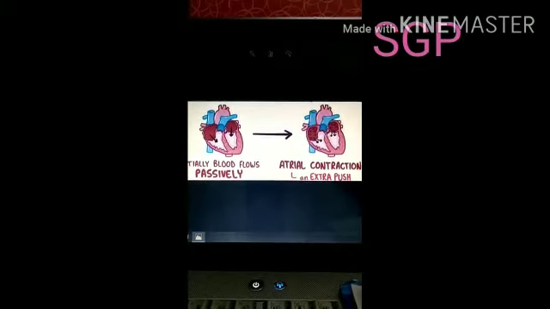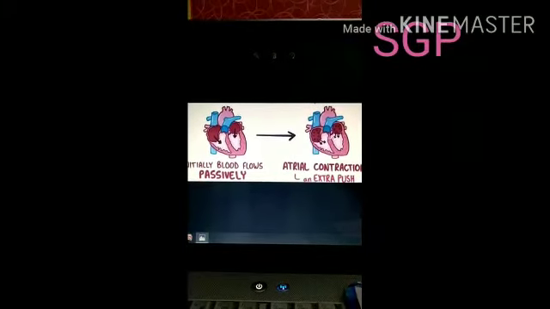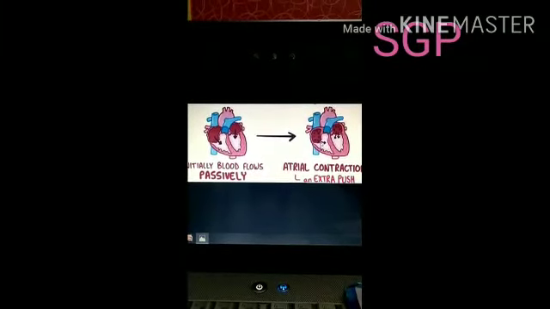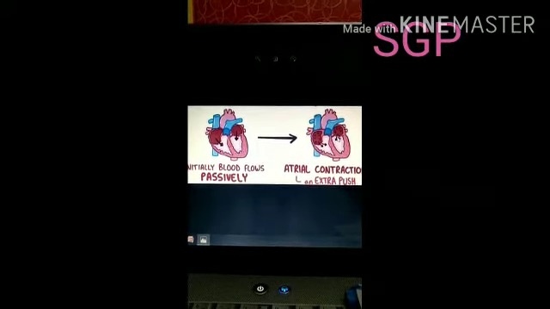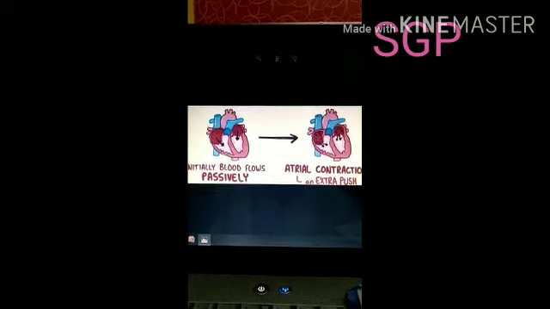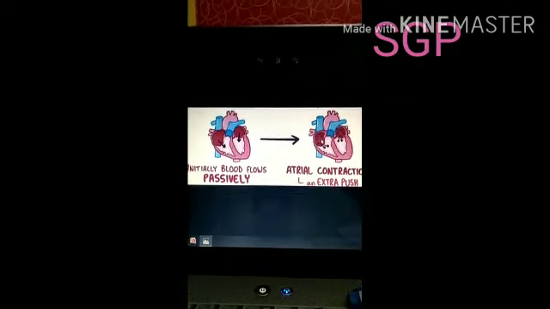Blood present in these two atria reaches the ventricles through the tricuspid and bicuspid valves. This is the tricuspid opening and this is the bicuspid opening. Through these valves, the blood enters from the atria to the ventricles.